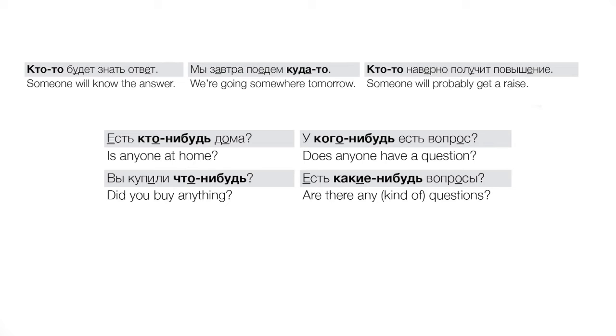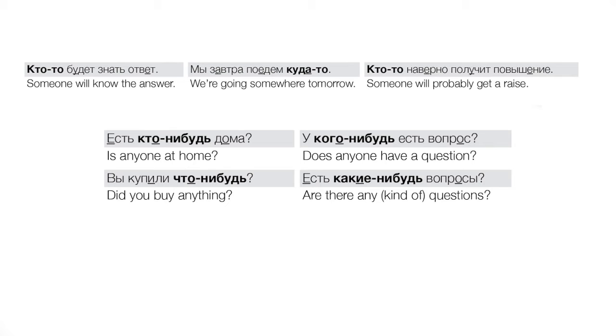So for example, let's look at three examples actually. Кто-то будет знать ответ. Okay, that's a future tense sentence, and we said that in future tense we would be more likely to hear не будет. But here, let's think about what the speaker's really saying. He's saying someone will know the answer. Right, he's expressing certainty that this person who knows the answer exists, right? This person will definitely materialize. There will definitely be someone who will know the answer. Кто-то будет знать ответ.